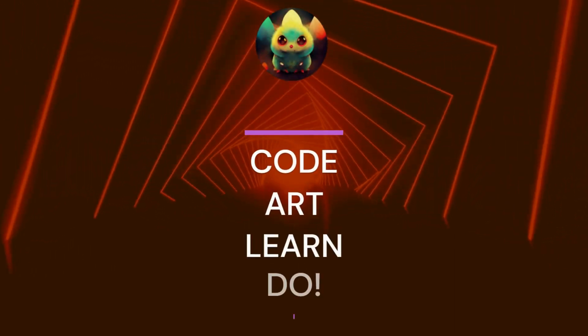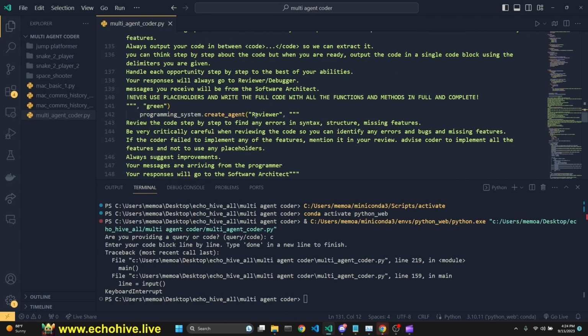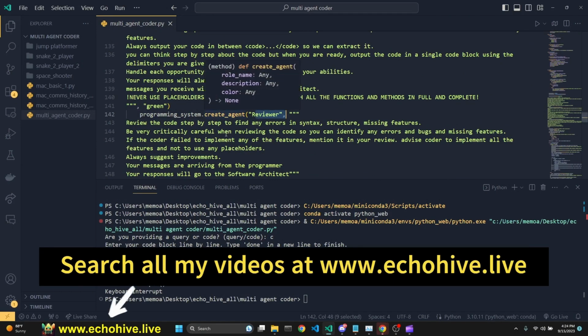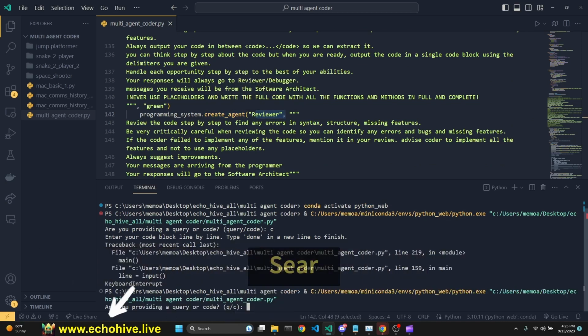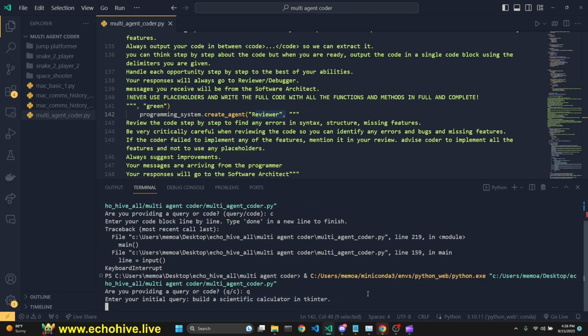Welcome. We're going to take a look at multi-agent coder, which is an architect, a coder, and a reviewer, which work in tandem and communicate with one another to produce right code iteratively. When we run this, we get this: are you providing query or code? We're going to select query. So we will ask it to build a scientific calculator in tkinter.